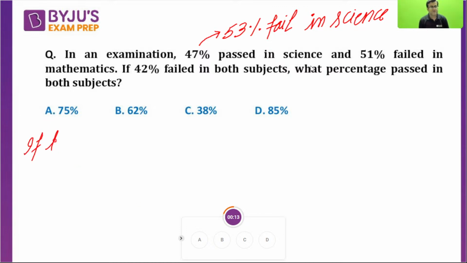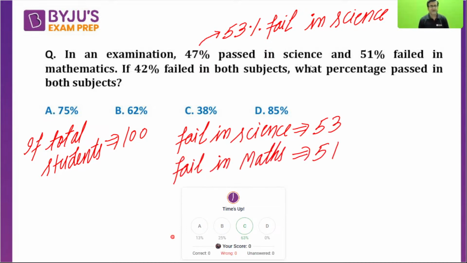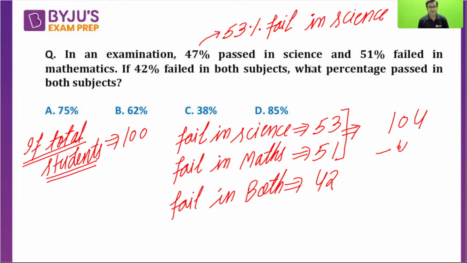Now if total students are equal to 100, fail in science is 53. Fail in mathematics is 51. Fail in both is 42. If you add fail in science and fail in maths, you get 104. But there are a few students who are common to both. So 42 is common to both.